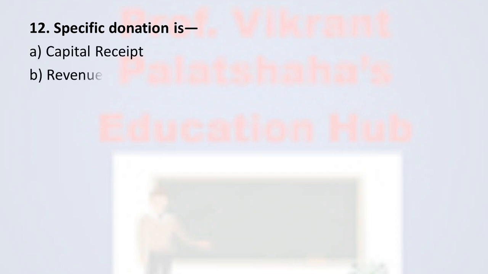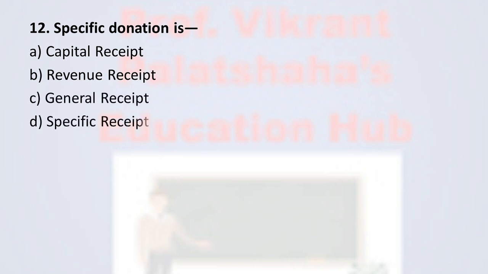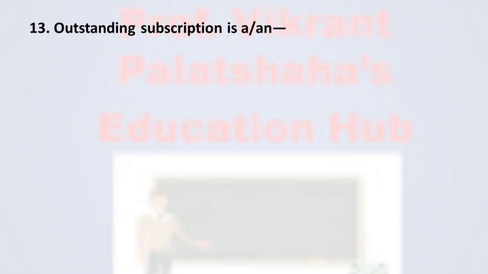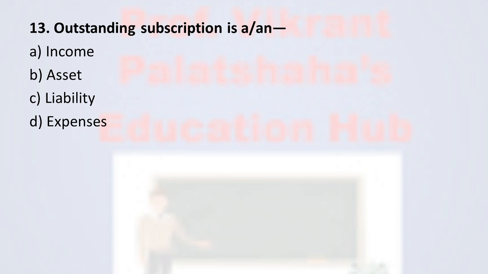Next, question number 12. Specific donation is option A, capital receipt; option B, revenue receipt; option C, general receipt; and option D, specific receipt. And the correct option is option A, capital receipt. Next, question number 13. Outstanding subscription is an option A, income; option B, asset; option C, liability; option D, expenses. And the correct option is option B, asset. Outstanding subscription is treated as asset.